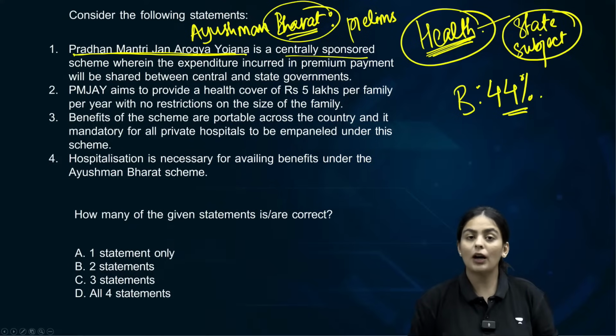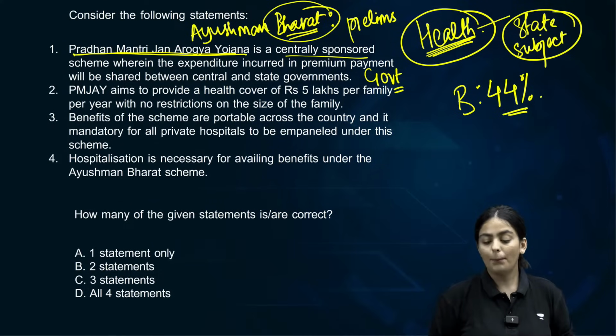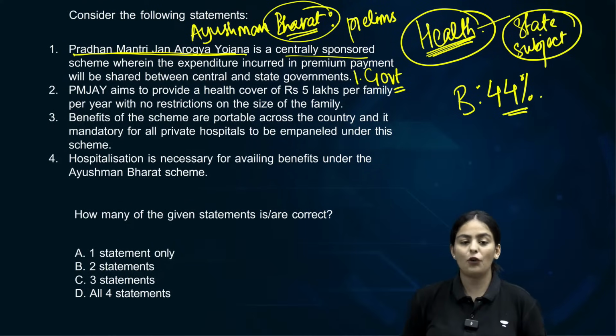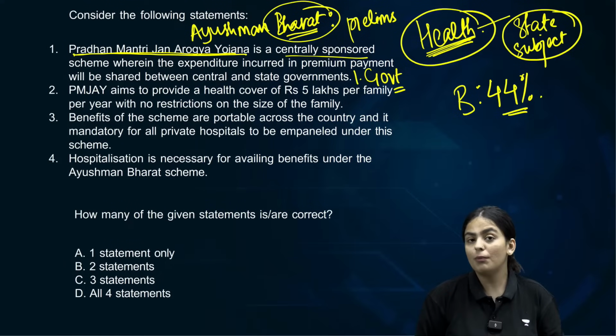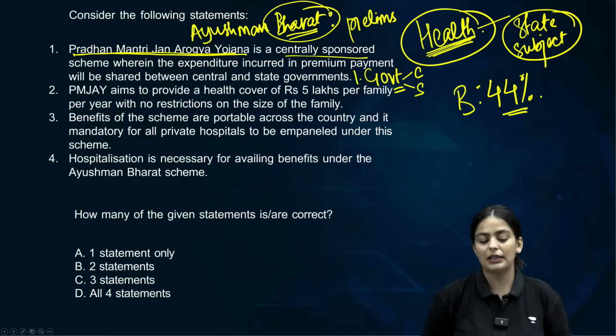And you can avail cashless treatment as a result of this. Clear? Because of this, the government will provide for the premium. Point number one, government will provide for the premium. Now which governments? The premium will be provided both by the central government as well as the state governments.